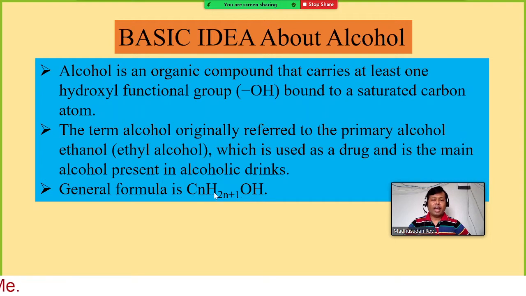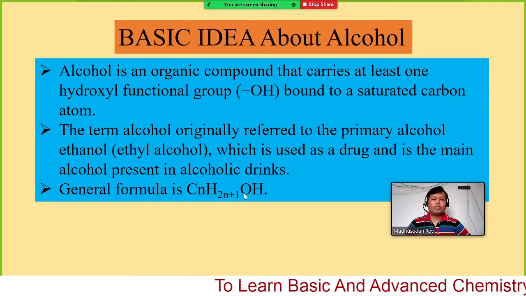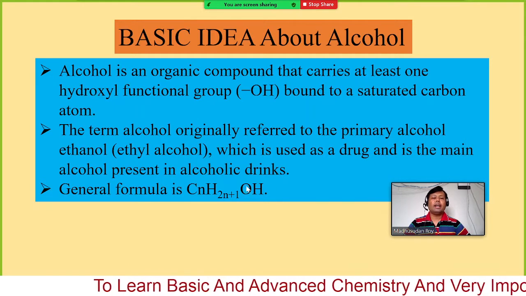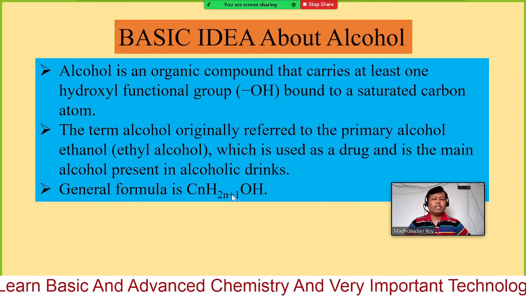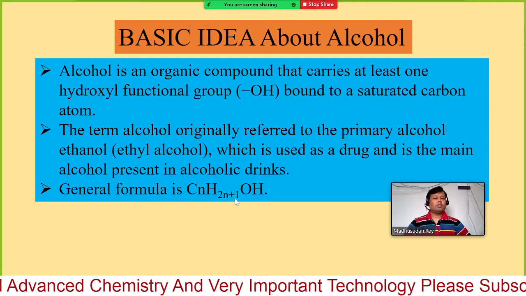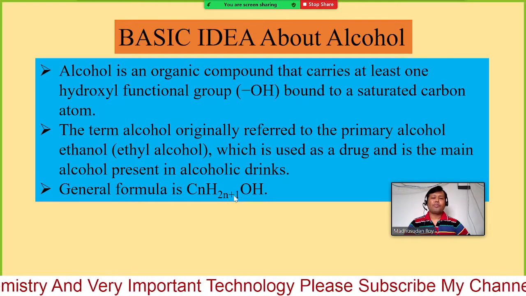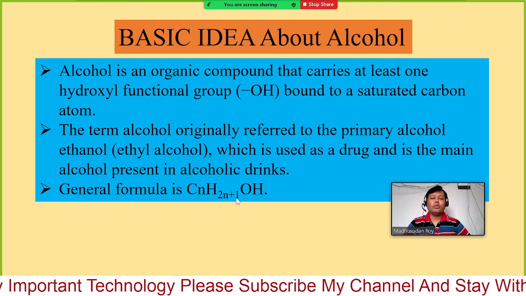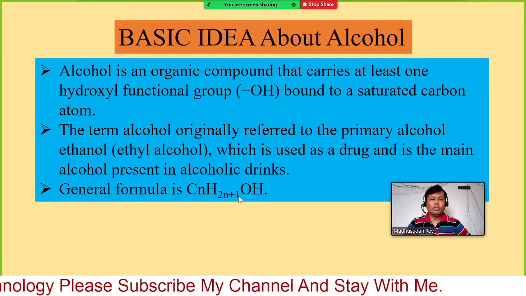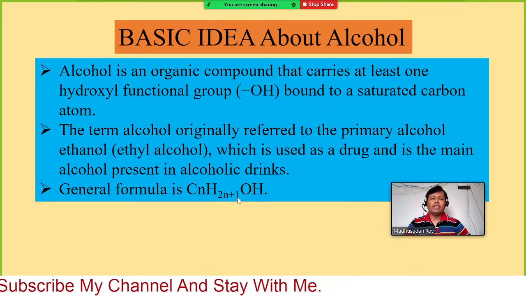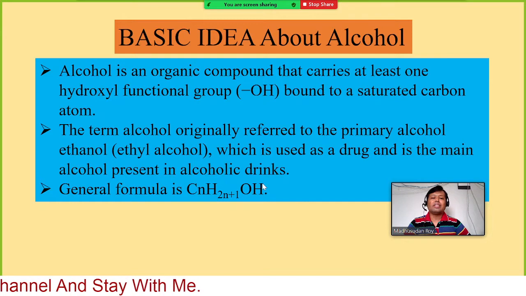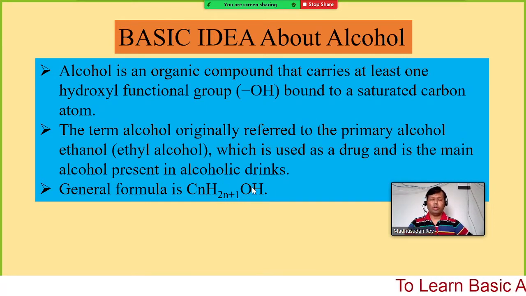Therefore you will have here CnH2n+1OH. So here one hydrogen has been replaced by this OH group. We are mentioning here that one hydrogen is replaced by this OH. It is very similar to the alkane, just one hydrogen is removed, where we had CnH2n+2. So we are adding the OH functional group to the general formula. So this is the general formula of the hydroxyl group or alcohol compound.